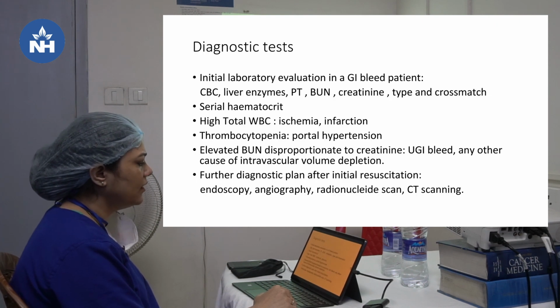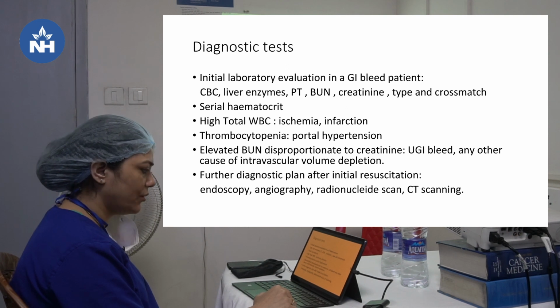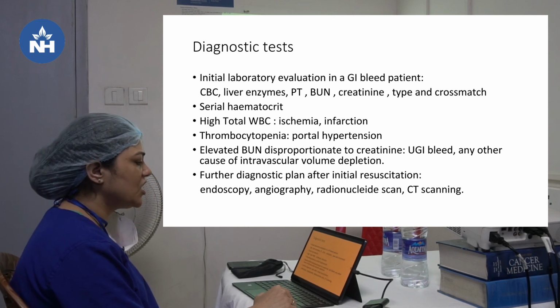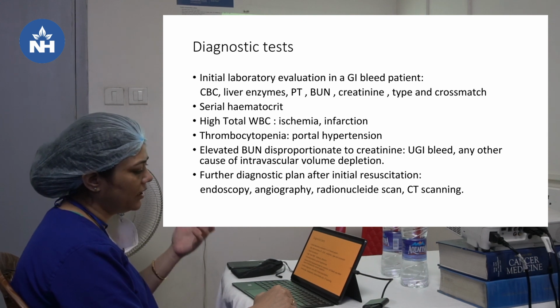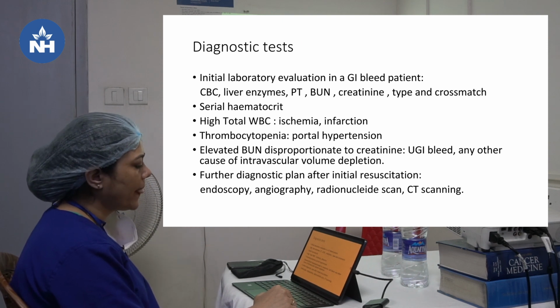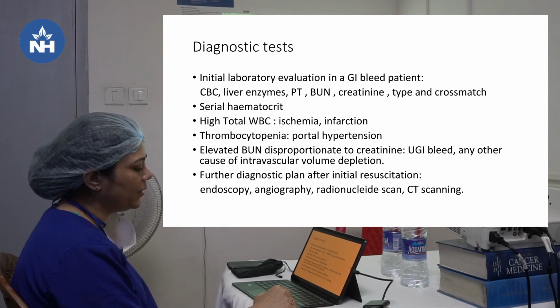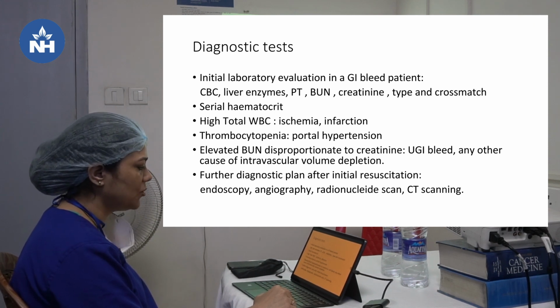So, diagnostic tests. For initial laboratory evaluation, we send CBC, liver enzymes, PT, blood urea nitrogen, creatinine, type and cross match, serial hematocrit. High total WBC may suggest ischemia and infarction. Thrombocytopenia may suggest portal hypertension. Elevated blood urea nitrogen disproportionate to creatinine may suggest upper GI bleed and any other cause of intravascular volume depletion. So blood gets absorbed when it passes through the GI tract, so urea increases disproportionately to the creatinine. Further diagnostic plan after initial resuscitation, specific plans like endoscopy, angiography, radionuclide scan and CT scanning have to be planned.